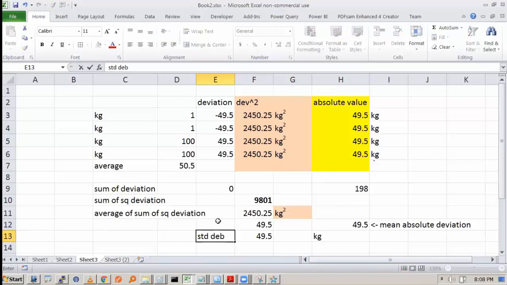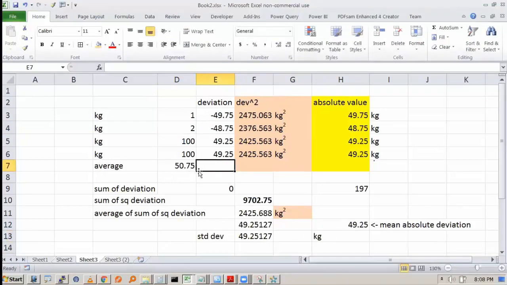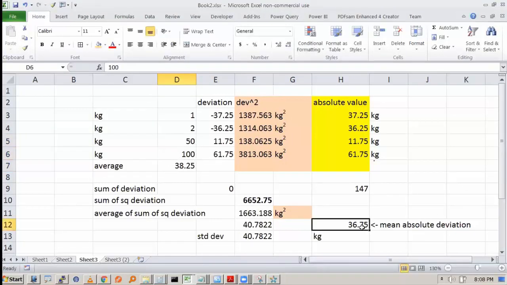But if I change the number, let's say I make it 2, see this, and this I make, let's say, 50. So mean absolute deviation is different, standard deviation is different. Standard deviation is saying that there is more dispersion. Mean absolute deviation is saying that there is less dispersion, right?